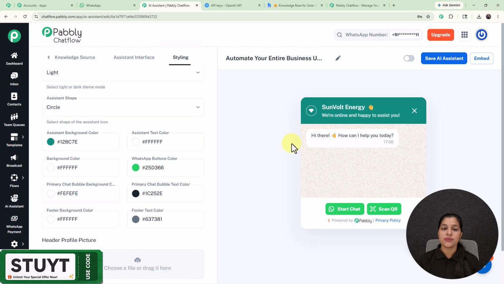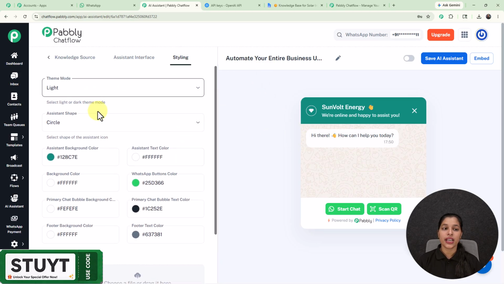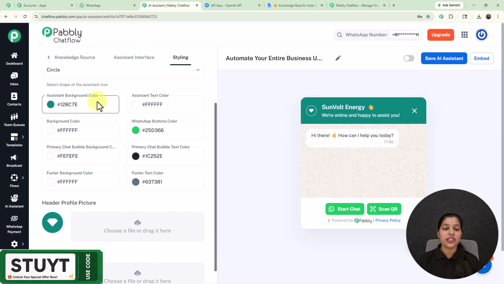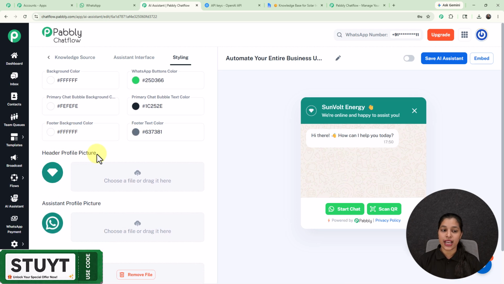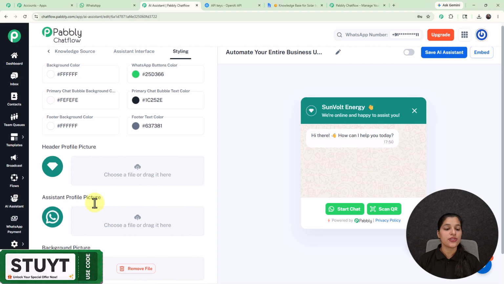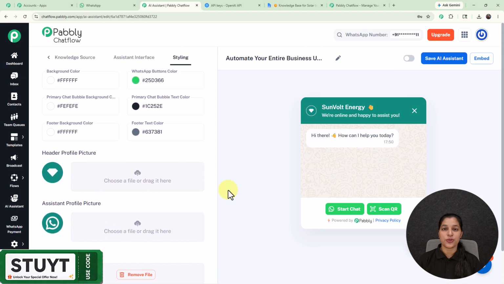Now let's customize the visual appearance of our AI assistant in this styling tab. So here you can select your preferred theme mode, the preferred assistant shape, and you can even change the coloring of many properties of your AI assistant. And not only this, you can provide the header profile picture, assistant profile picture, and the background picture too. So this was the simple process of creating an AI assistant, and you have seen that we don't require any coding or technical skills for creating it.